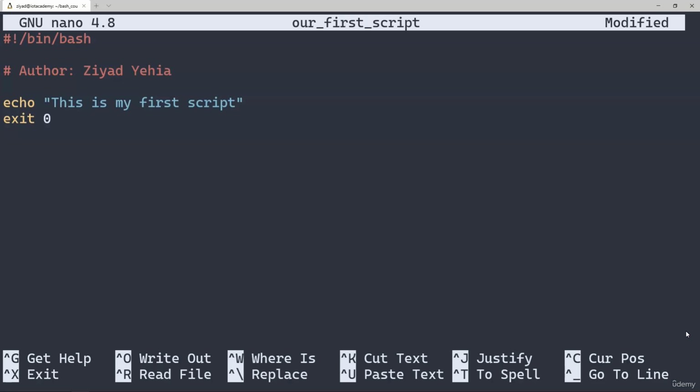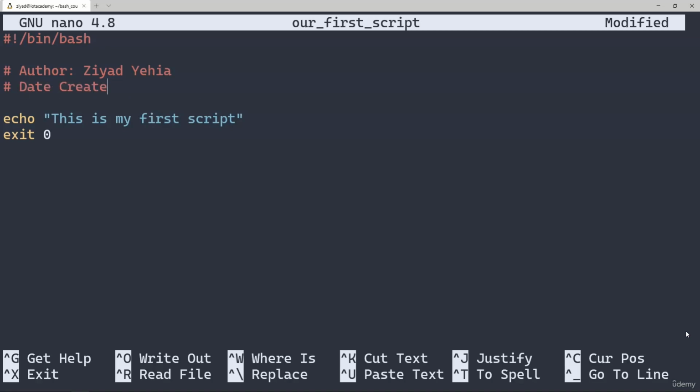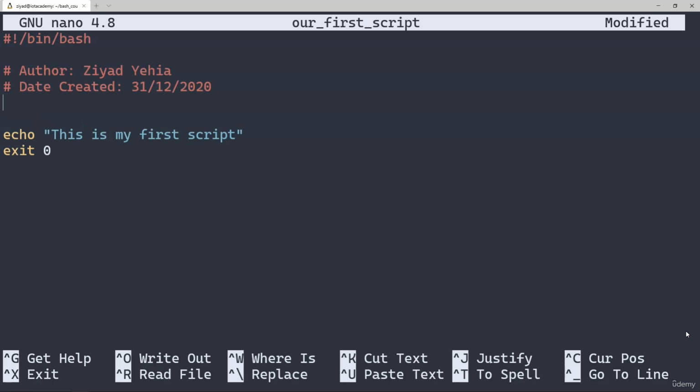Our script now has an author, and the second piece of professional information that you can add is the script's date of creation. Here, you just write date created, and then type in today's date. The third piece of information is the date the script was last modified. Just like before, we'd start the line off with a hash to indicate that it's a comment, then type last modified, and then enter the date that we last worked on the script. You just need to remember to update this line whenever you modify the script so that people can know how old or how up to date the script actually is.